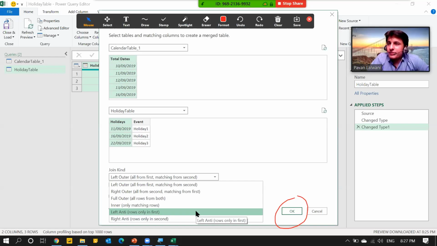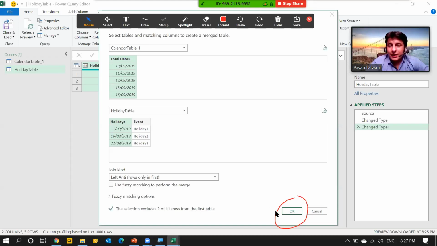If you don't know the join, you can see what is written in the bracket. In bracket, it says rows only in first table. That is left anti-join. People who know SQL, Oracle, they can understand easily. However, it's written in the bracket for easiness. Rows only in the first table, not from the second table.